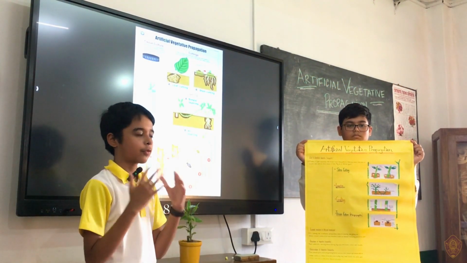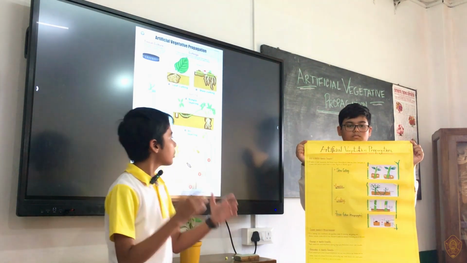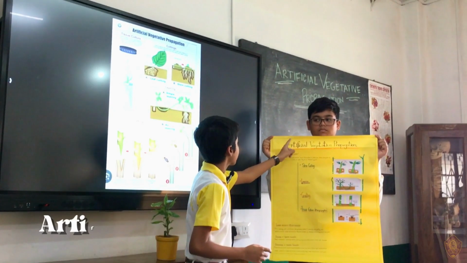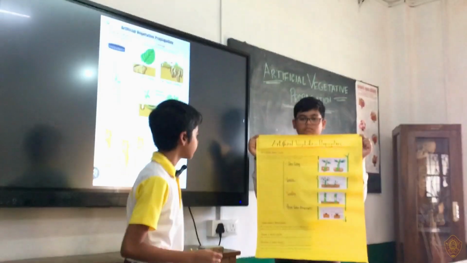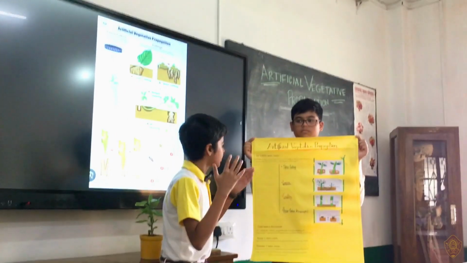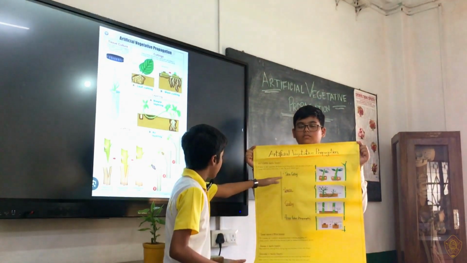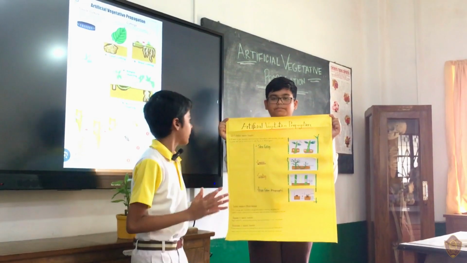I'm Susrutu Biswas from class 8C and today I'm going to share with you a few things related to the topic artificial vegetative propagation. And the processes or terms which come under artificial vegetative propagation are given below, as we can see: stem cutting, layering, grafting, tissue culture or micropropagation.